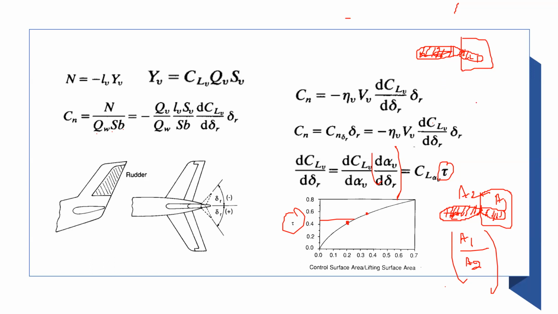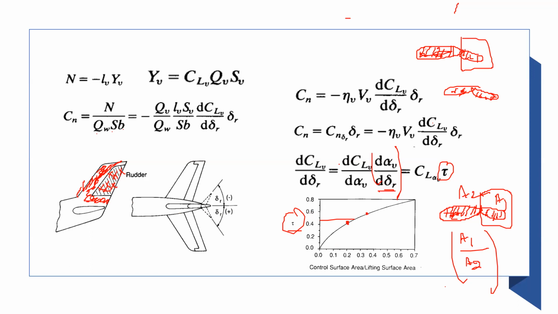Do you guys understand which area we are talking about? We are talking about vertical tails, sir. Is it the cross section area or something else? I am drawing a cross section, but please don't understand it as cross section area. It's the area of the entire thing. Yeah, this is the area I'm talking about. Area of the whole tail surface. Yeah, it's a surface area, sir. Exactly. So this is the lifting surface area that I'm right now annotating. And this is the control surface area, the rudder area. So you take the ratio of these two numbers and you find out this tau.